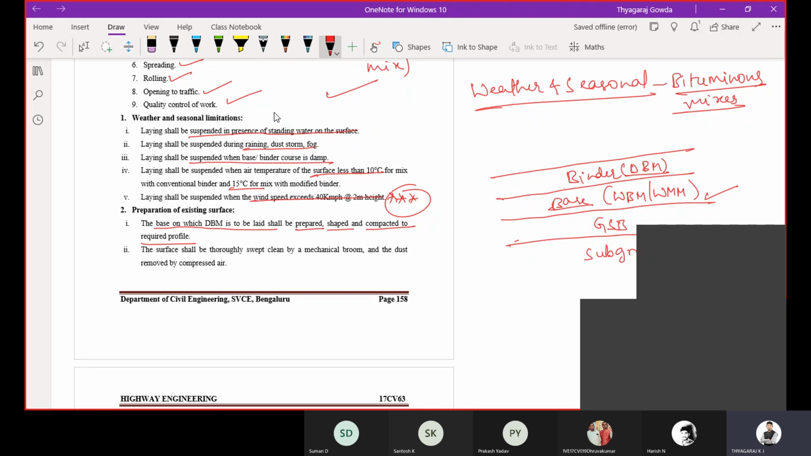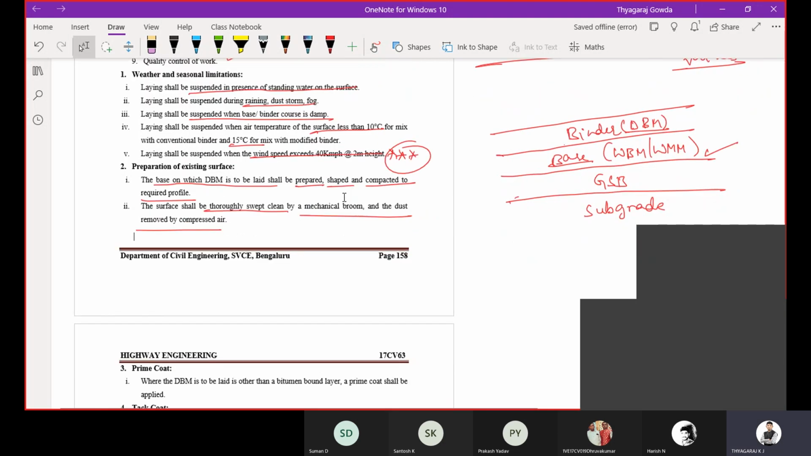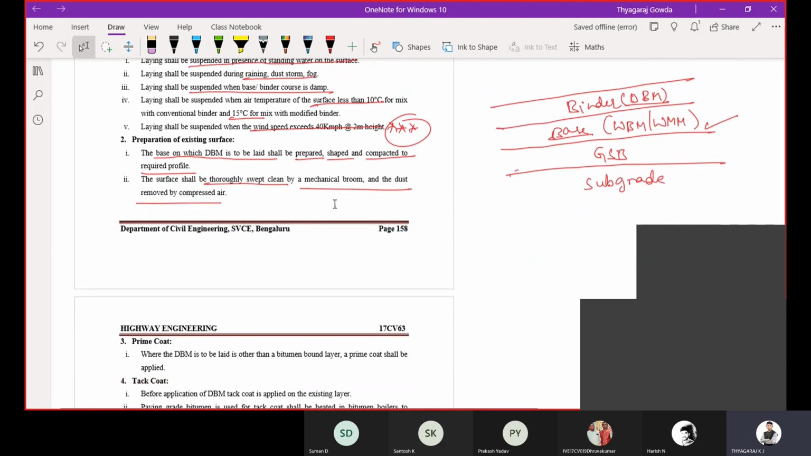Then the surface should be thoroughly swept clean by mechanical broom and dust removed by compressor. You are going to remove the dust which is present in the base layer. Since it is a non-plastic layer, some dust particles are going to be present in the base layer. So we are going to remove those dust particles by using a mechanical broom or compressed air. Then you are going to apply prime coat.